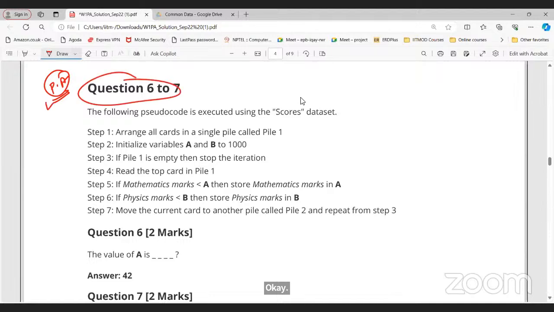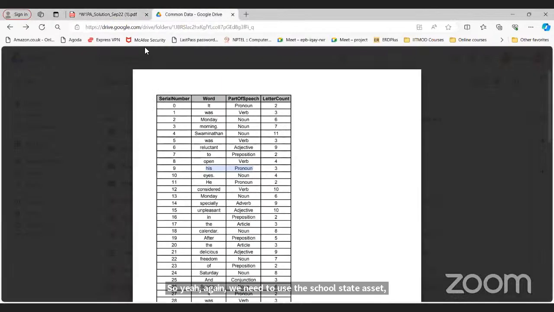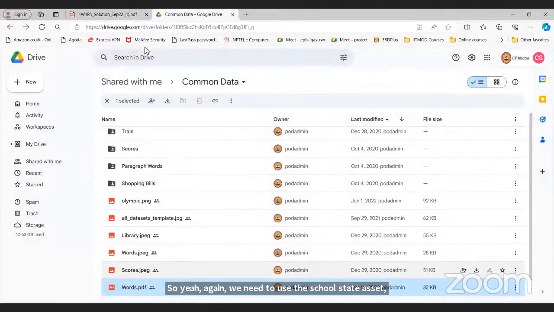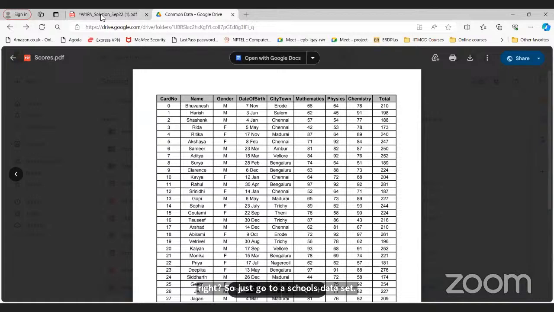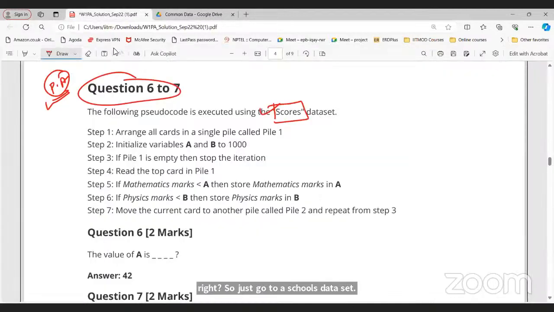Now, what about question number 6 and 7? Let's discuss this question first now. So again, we need to use the scores data set, right? So just go to the scores data set. Now, what is the question? Arrange all cards in file 1, variables A and B to 100.